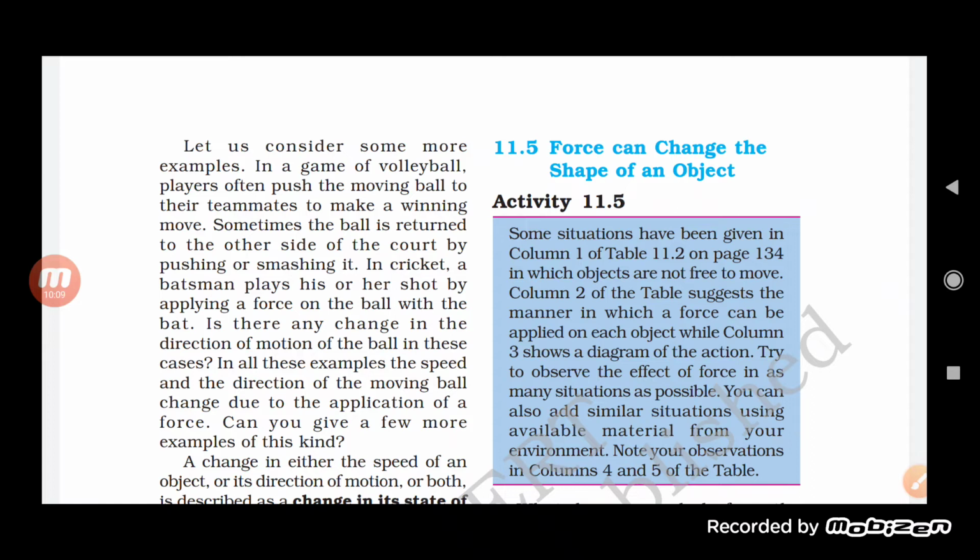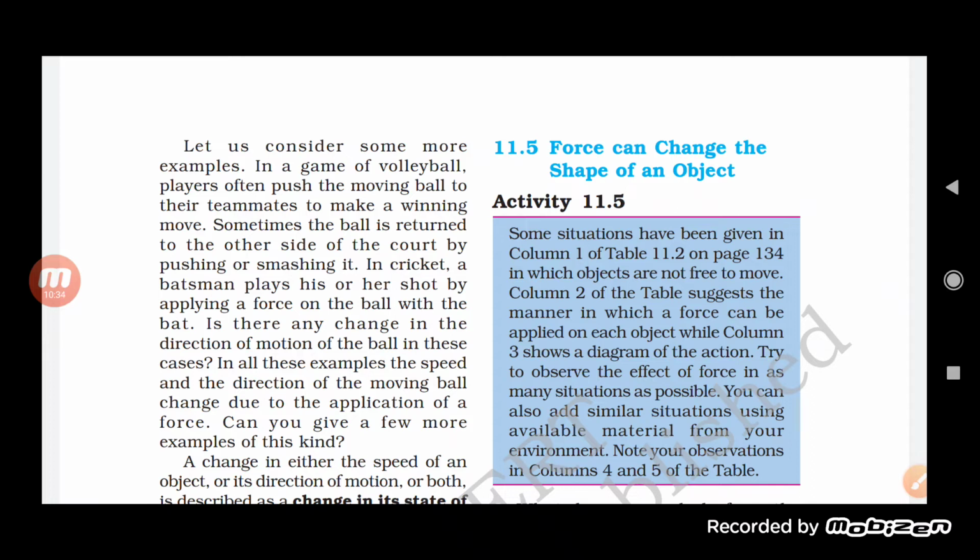And sometimes the ball returns to the other side of the court by pushing or smashing it. Even in cricket, a batsman plays his or her shot by applying a force on a ball with the bat. Is there any change in the direction of the motion of the ball in these cases?